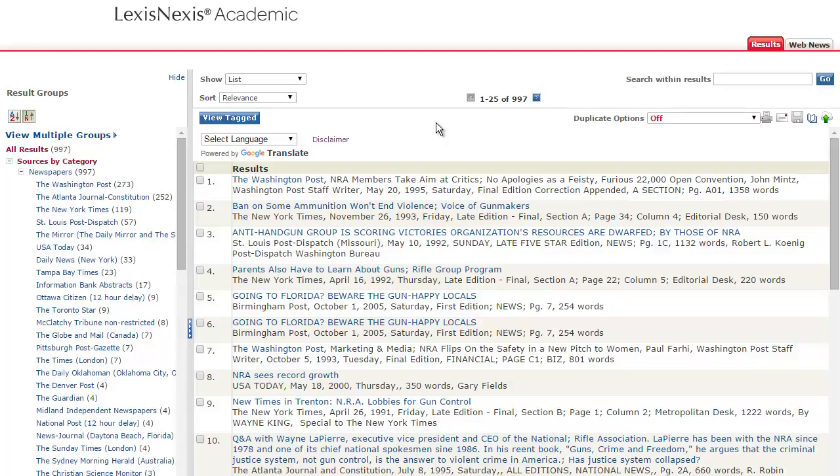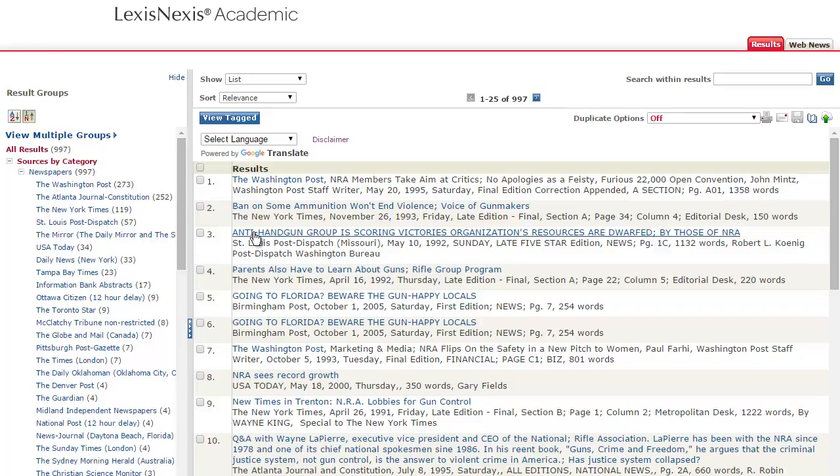And we retrieved a set of 997, and they all appear to be newspaper articles. And here are the titles of the newspapers with the number of articles from each newspaper listed in parentheses. Notice that LexisNexis is using a relevance sort, so it's looking for our search term, our organization, in the title of the article, where they're using the abbreviation NRA, or in the subjects of the articles or the text of the article, and pushing those articles toward the top of the list.